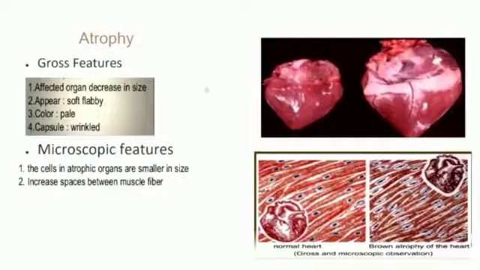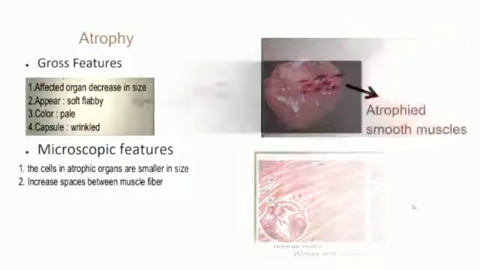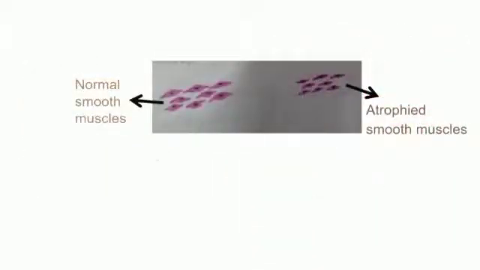Discussing the gross features of atrophy. Here you can see grossly the affected heart organ is decreased in size. It appears soft, flabby. The color is pale and the capsule wrinkled. Microscopically, the cells in the affected organs are smaller in size and there are increased spaces between the muscle fibers. Here is a diagram showing the normal smooth muscles and the atrophied smooth muscles.